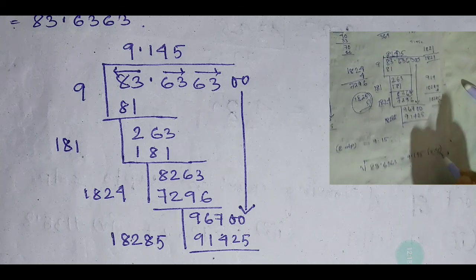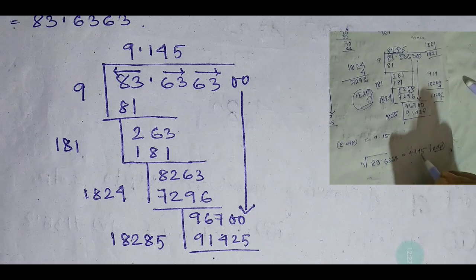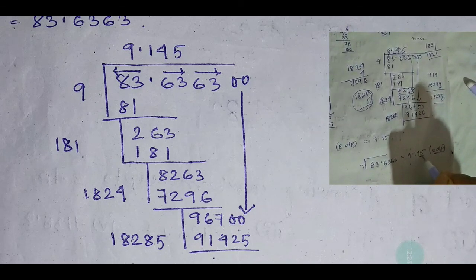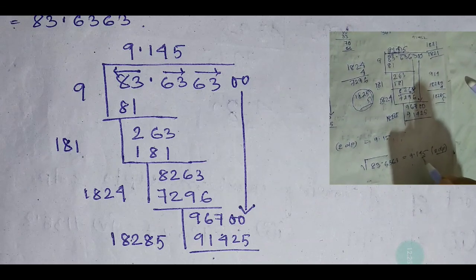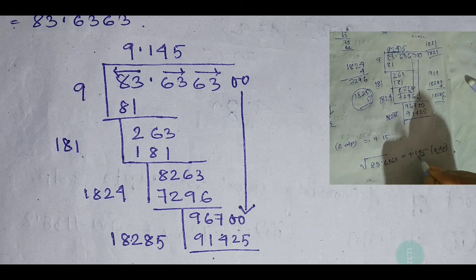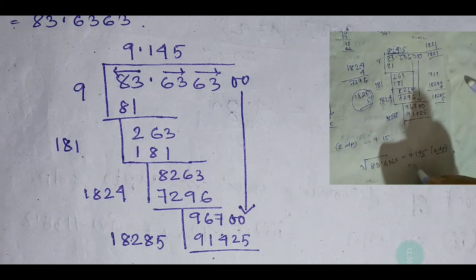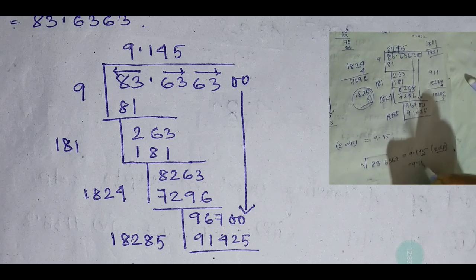DP means decimal place, I have written it in short form. So 2 decimal places. Now see, in the third place here it is 5. If a number is 5 or bigger than 5, then there will be one increment, one increment to the next number. Here 5 is there, that means it will be 9.15.